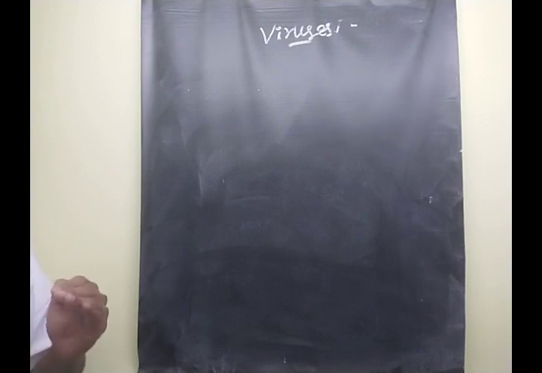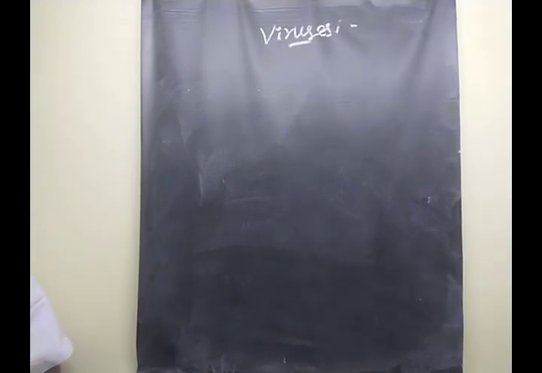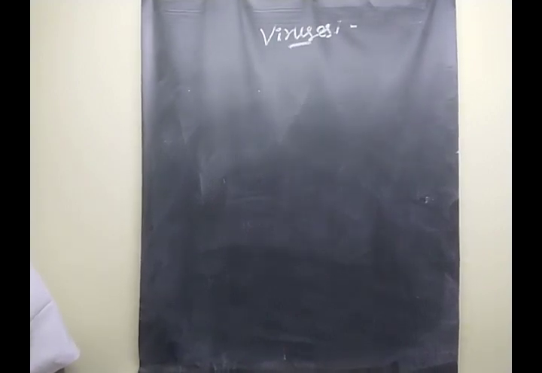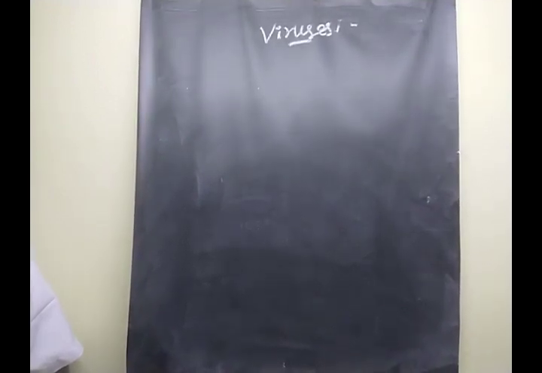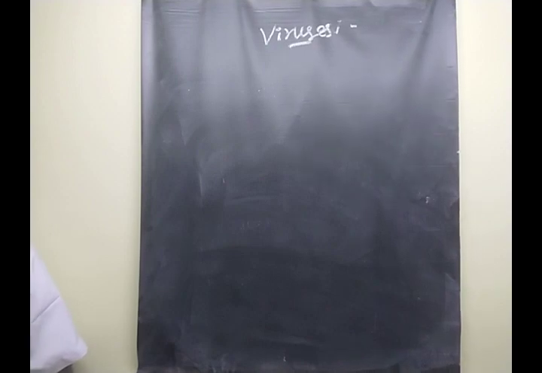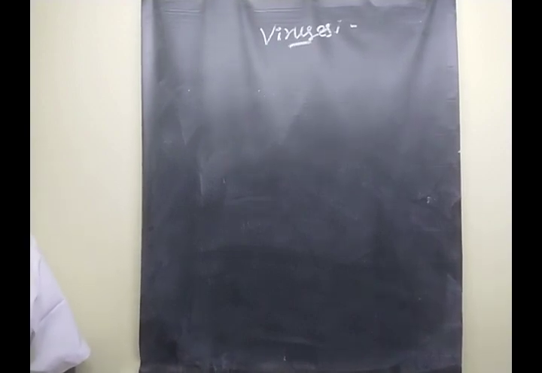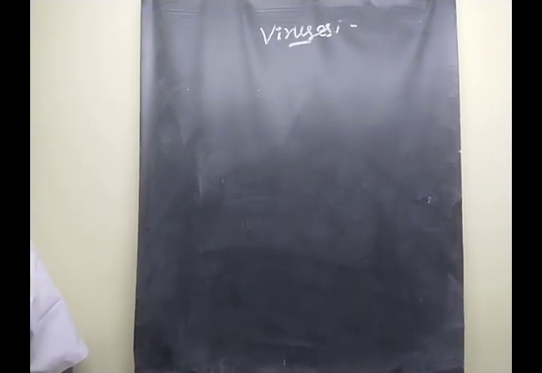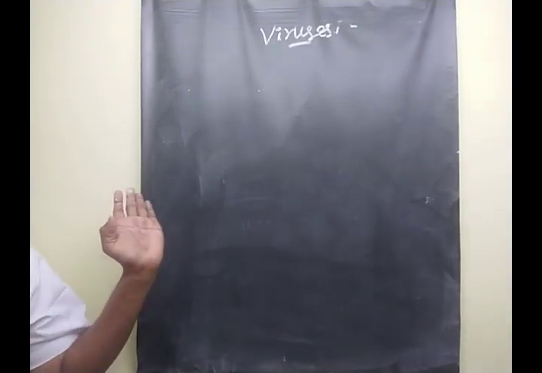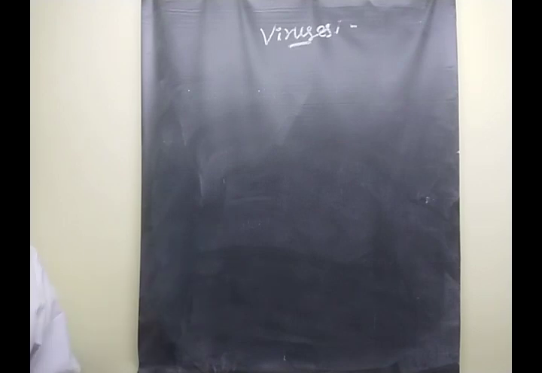Clear? The next one is we are going to learn the size and shape of viruses. The size is ultramicroscopic. It is a very minute particle. Compared to a bacterial cell, this is very small. Two examples of sizes are given in your textbook, children.